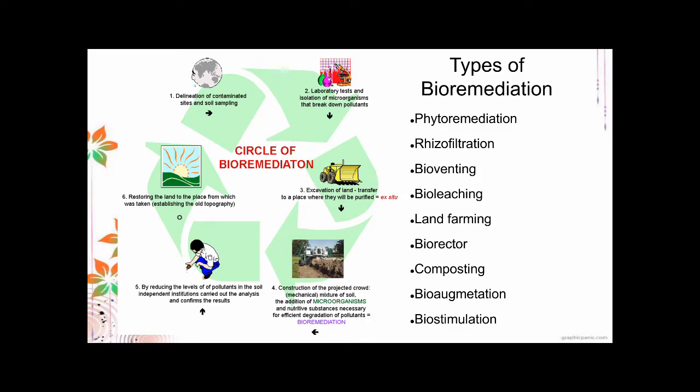There are quite a lot here, but generally the use of the different types of bioremediation depends on what organisms can actually remedy or detoxify your compound. For example, you cannot do phytoremediation when you do not have a plant that can process the pollutant present in the area. So you would rather go to, say, a bioreactor or even bioaugmentation or biostimulation. It depends on the pollutant and the area type.